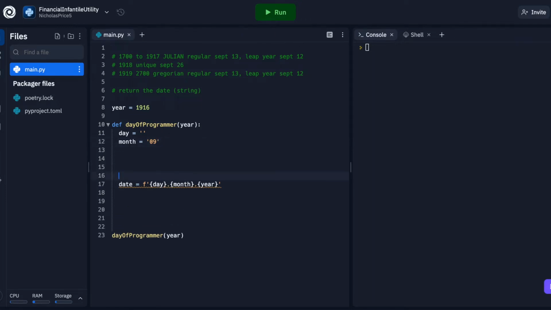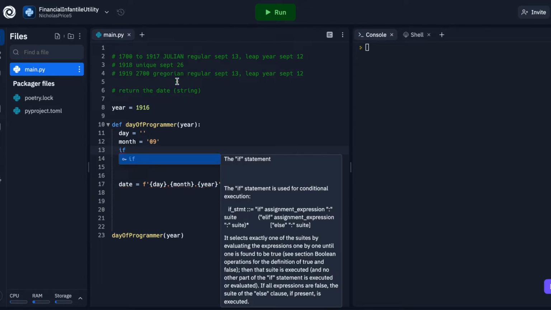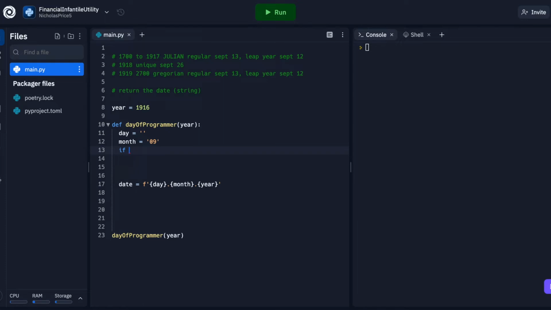So we're going to need to add some conditional statements in between our day variable as well as our date variable. Okay, so like indicated up here, we're going to need some conditional statements that satisfy those three conditions. So if 1700 is less than or equal to year, and year is less than 1917, it will follow one condition.